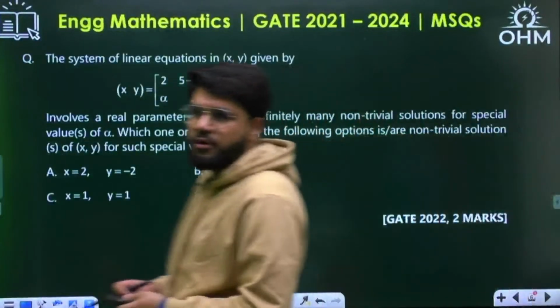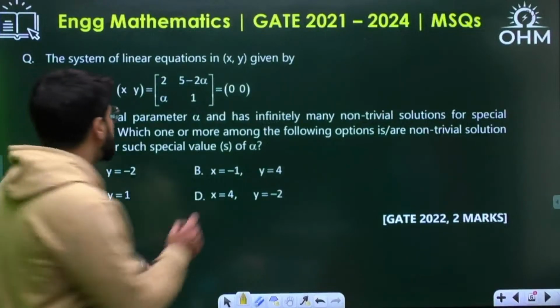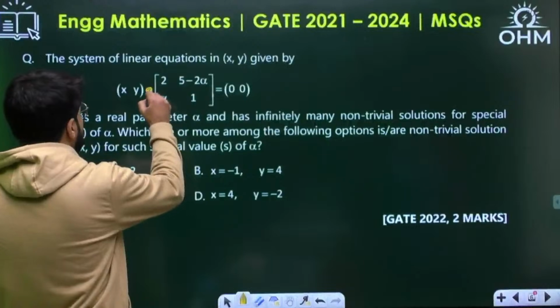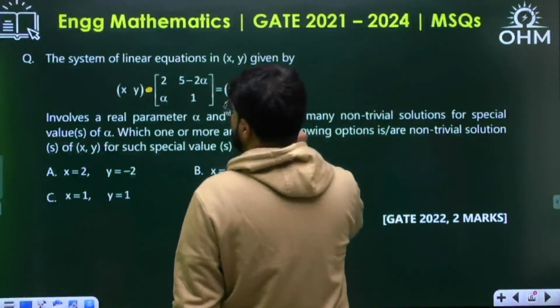The next question for you. The system of linear equations in x and y is given by the matrix [2, alpha; 5 minus 2 alpha, 1] multiplied by [x, y] equal to [0, 0]. Oh, sorry, this is multiplication. I think that's a typo. These two are multiplied. So when you multiply them, how will the multiplication look?